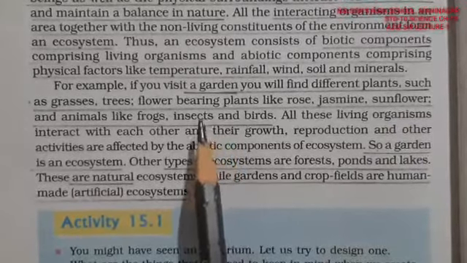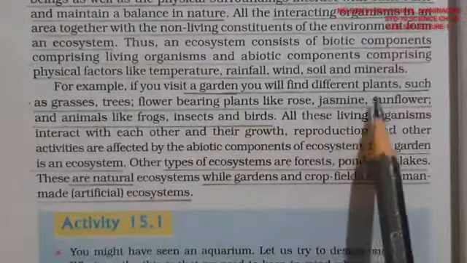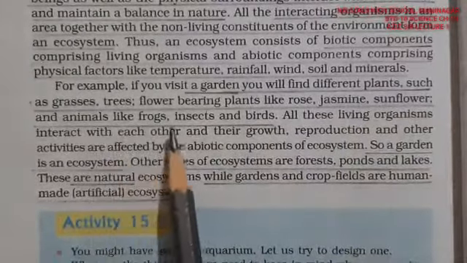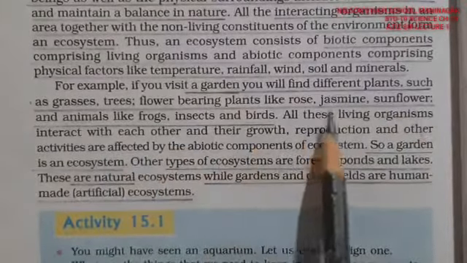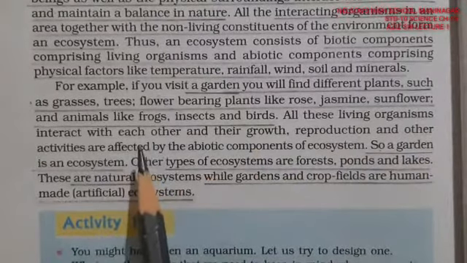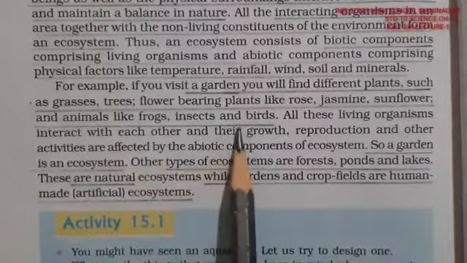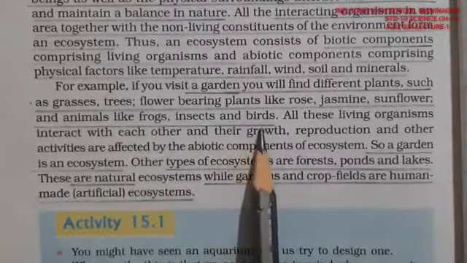An ecosystem is, for example, a garden, right? So what does a garden have? Plants, grass, trees, flowers, everything: rose, jasmine and sunflowers. And very small animals like grasshoppers, frogs, other insects flying around, and birds.